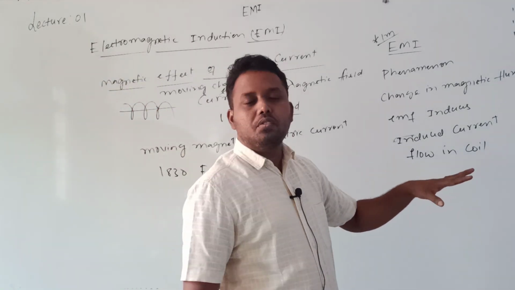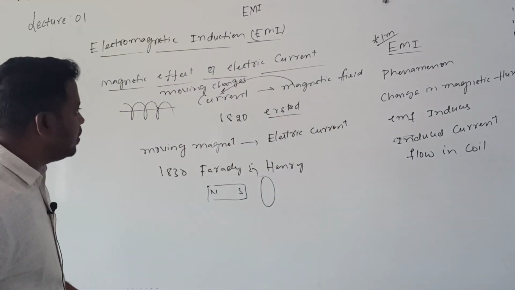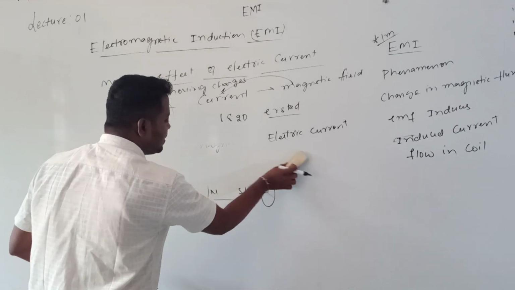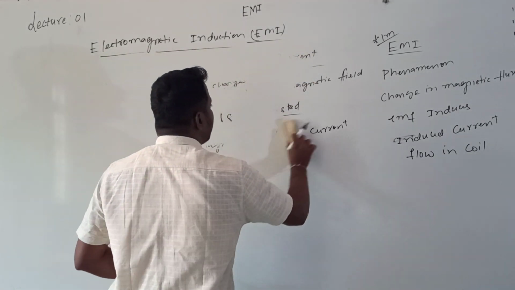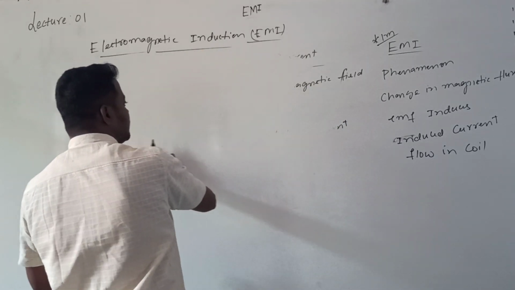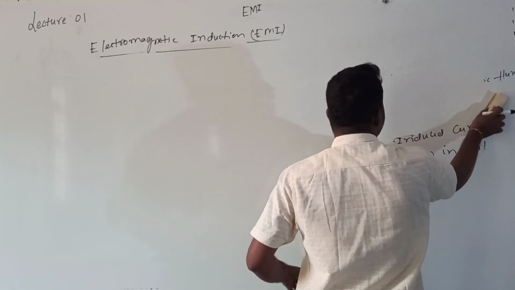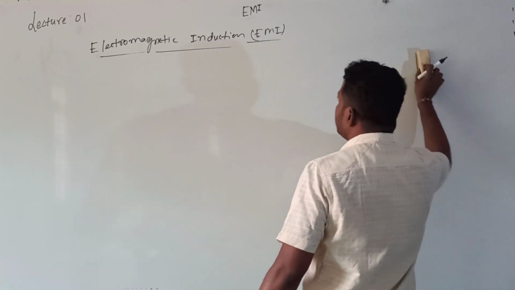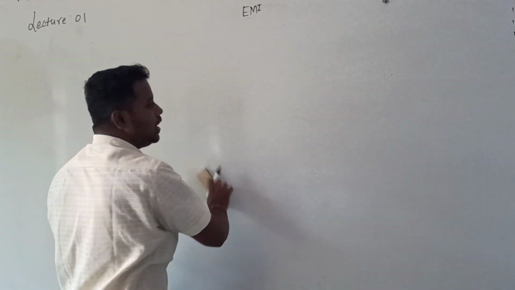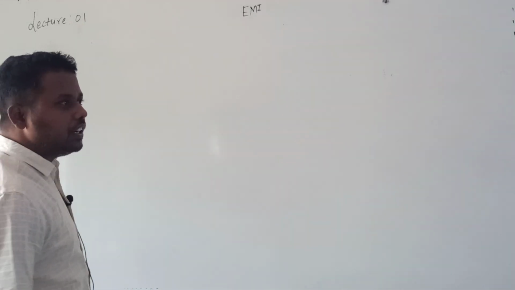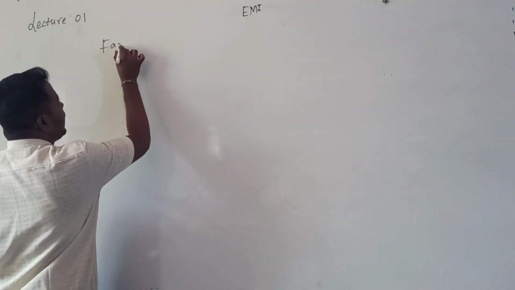Now let us continue with our topic. The first 3-mark question of this chapter that we are going to discuss is: explain Faraday's and Henry's experiments. This is a very important question, given many times for 3 marks in examinations.